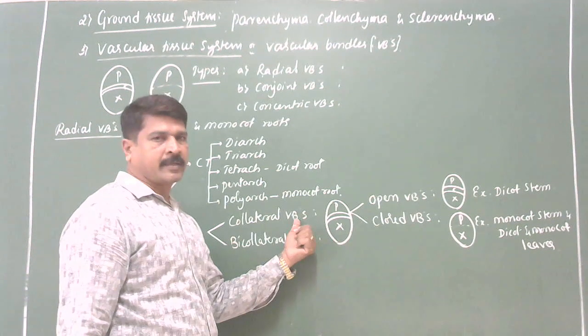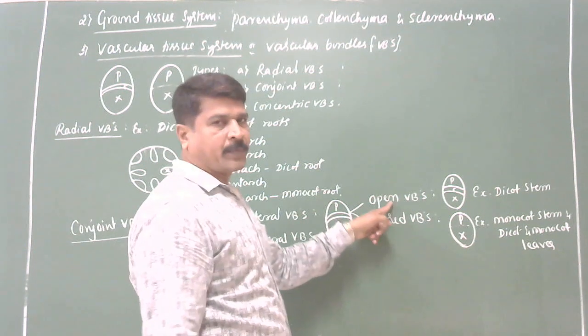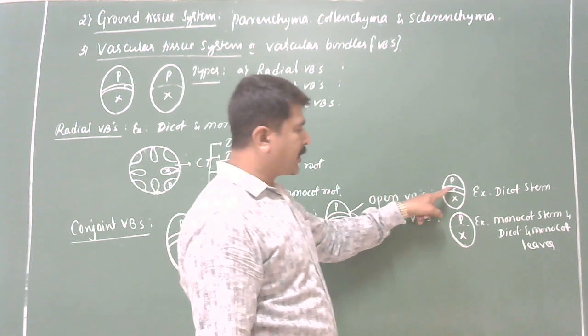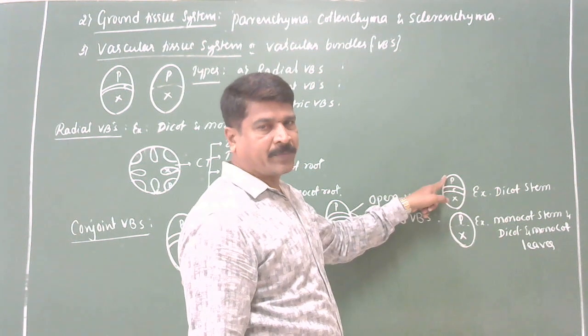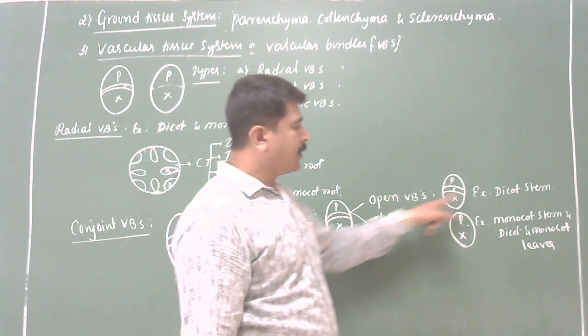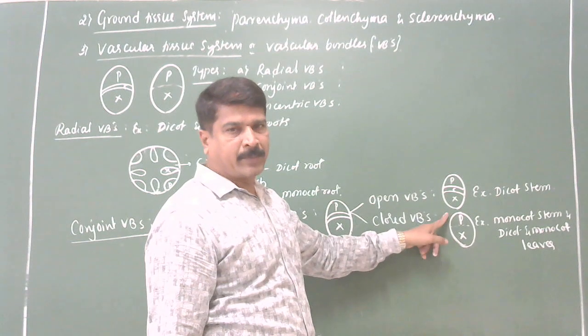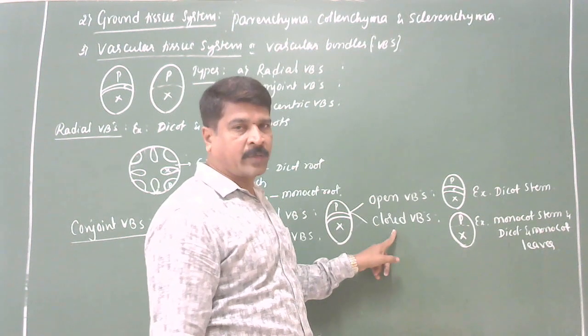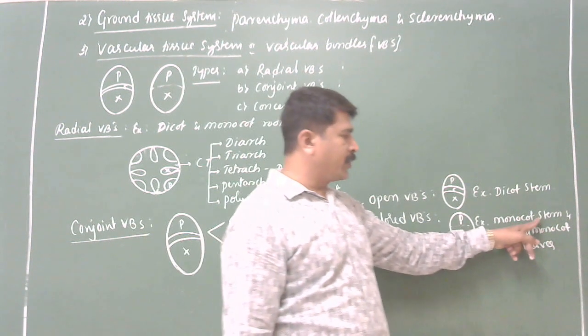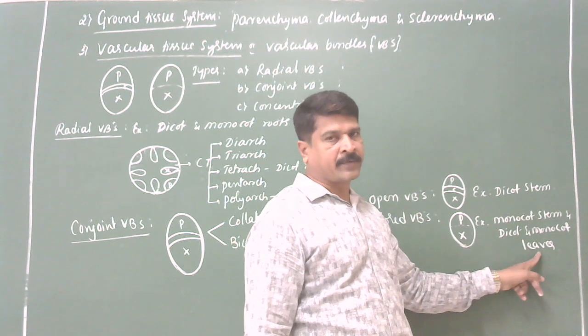It is of two types, open and closed. If the cambium is present between the xylem and phloem, then it is said to be open. Example, dicot stem. If the cambium is absent between the xylem and phloem, then it is said to be closed. Example, monocot stem, and both dicot and monocot leaves.